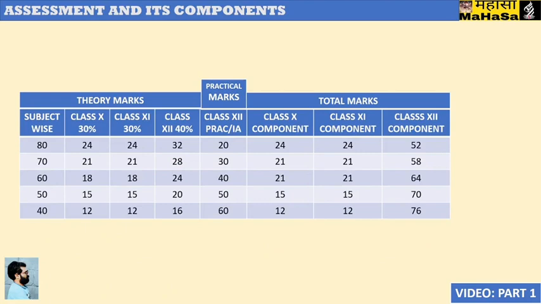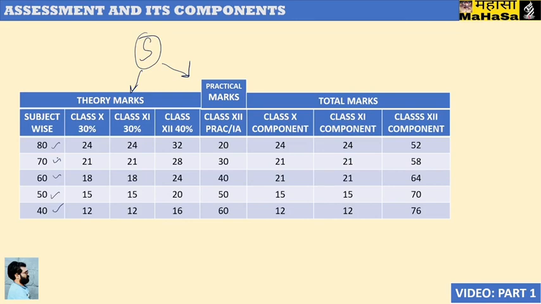Assessment. So again we see here that every subject has a theory component and a practical component. So here we will see how much maximum weightage will be coming from class 10th, class 11th and class 12th. So if we look for theory, here are the subject wise maximum marks.